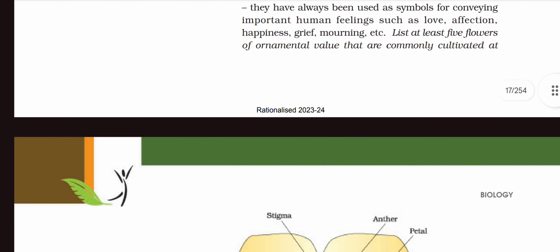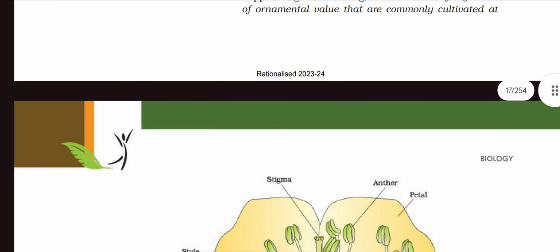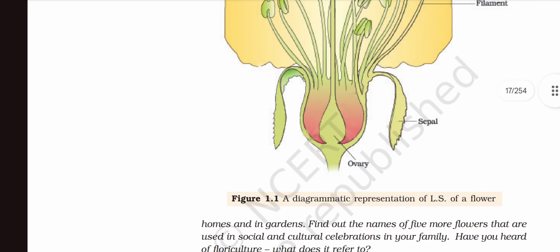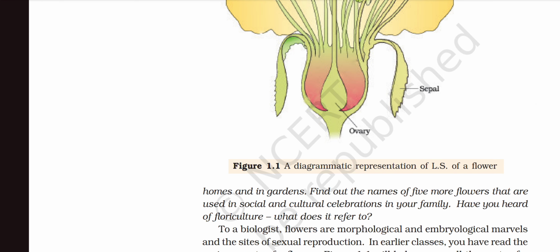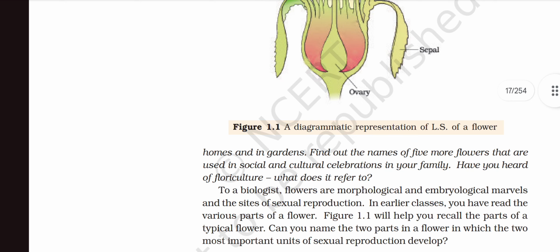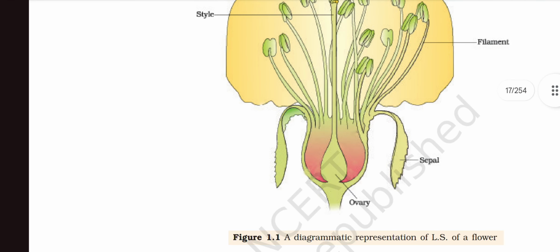List at least five flowers of ornamental value that are commonly cultivated at homes and in gardens, right? It's homework for you guys. Find out the names of five more flowers that are used in social and cultural celebrations in your family. Have you ever heard of floriculture? What does it refer to? Just Google it, guys. You will get the answers.